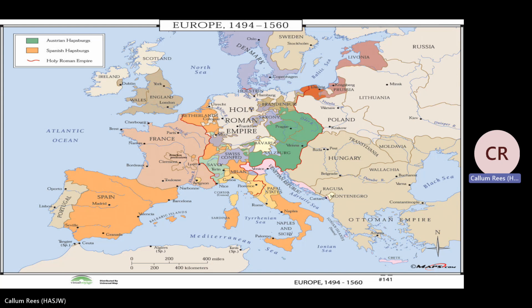The other situation with the Netherlands is that lots of goods that were produced in England, such as wool products, when they were being sold into Europe, the English traders would ship them to the Netherlands, to places like Antwerp, and it's from there that they would be sold to the rest of Europe. So trade was really important in the Netherlands for England. So England is really always having to keep an eye on what's happening in the Netherlands for military reasons, but also for trade and commercial reasons.